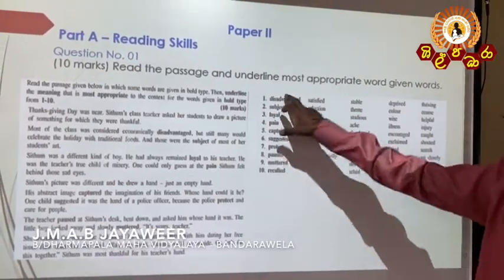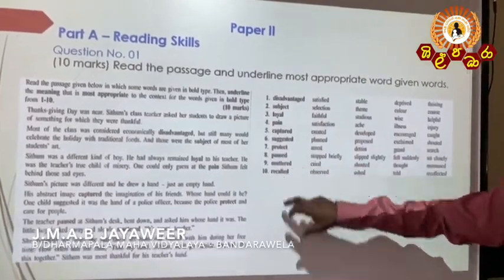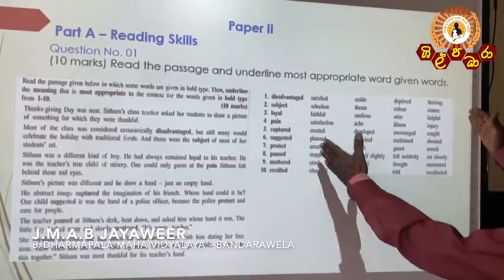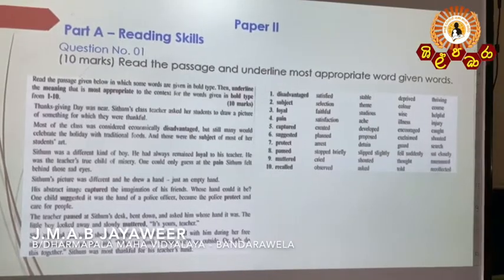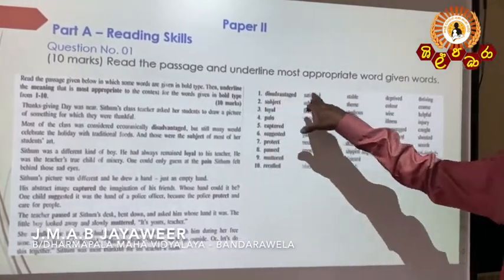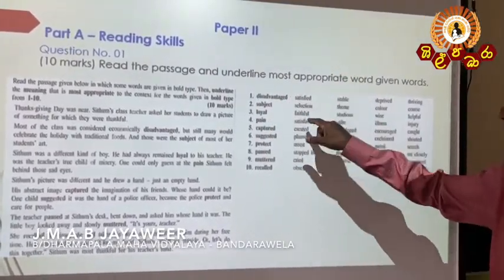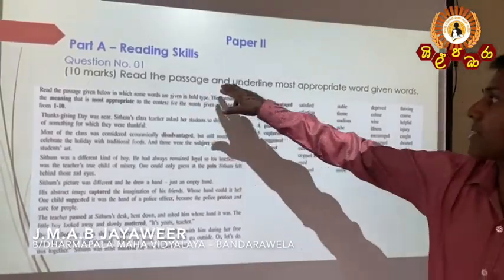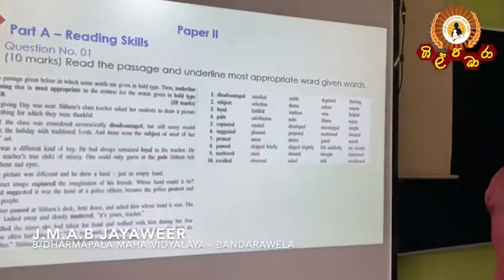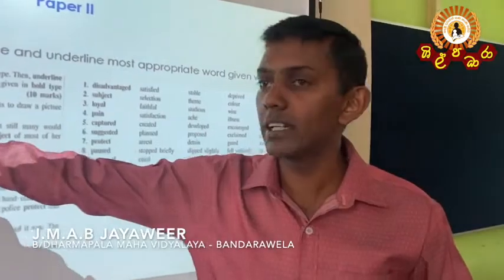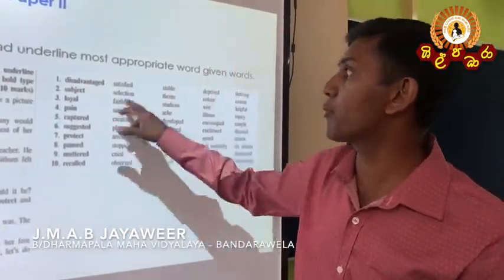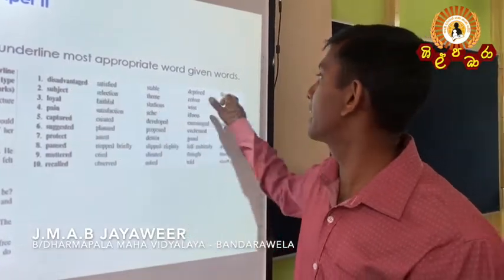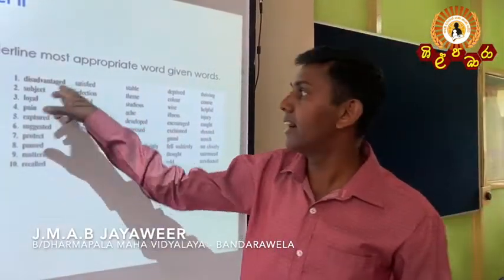Now see, 10 words have been given to you, with another 4 words according to each first word. Likewise, you have to read the passage and find out the most appropriate word from the given 4 words, according to the given text, and underline the correct words.